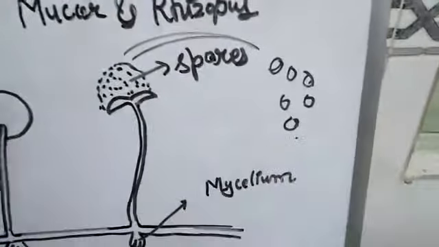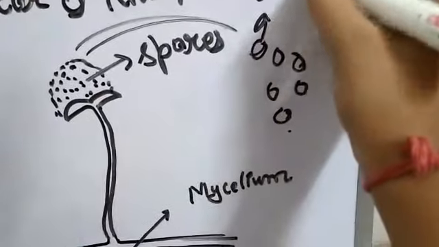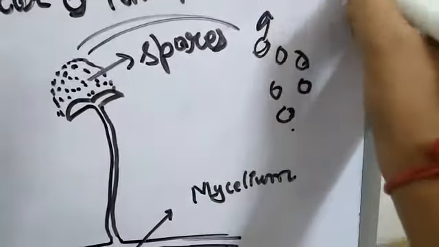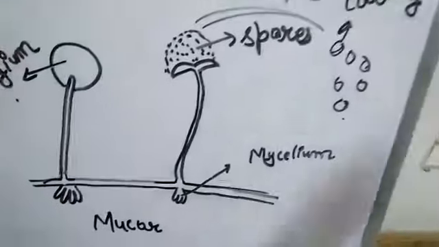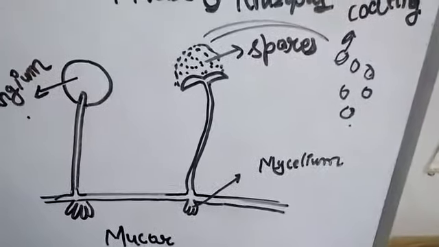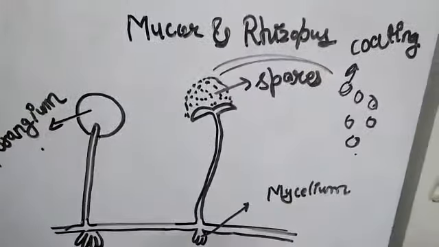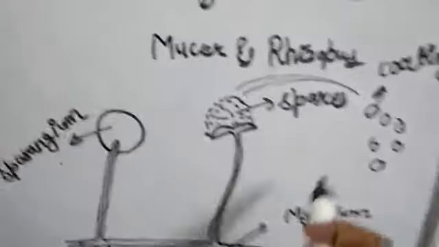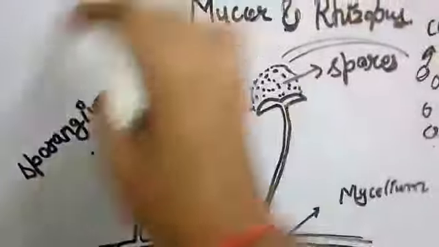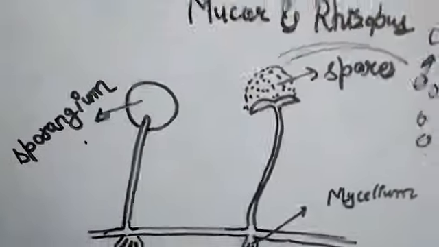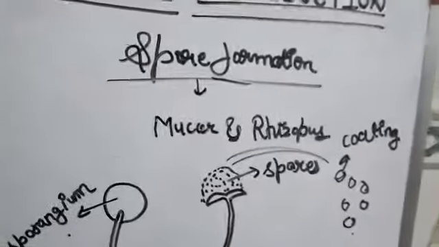And when they get an unfavorable condition, they form a coating around them to protect themselves. And when they get a favorable condition, they germinate again and form a new fungal filament like this, known as hyphae. The most common examples are Mucor and Rhizopus.